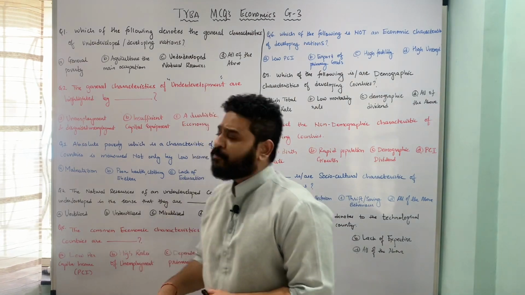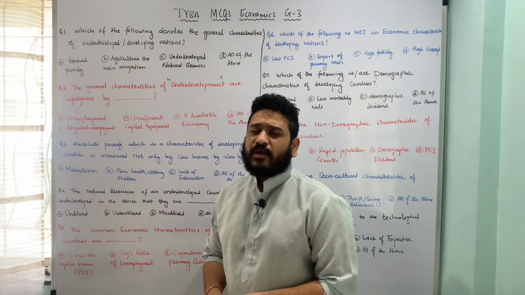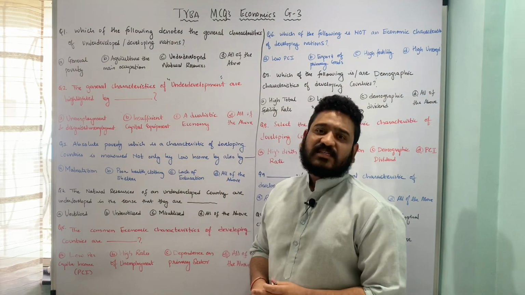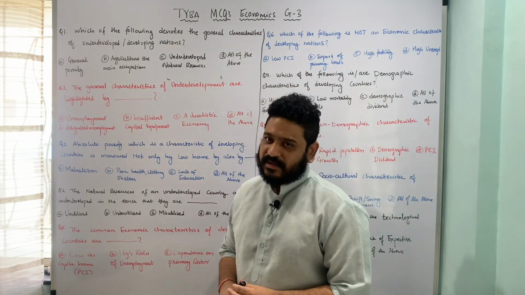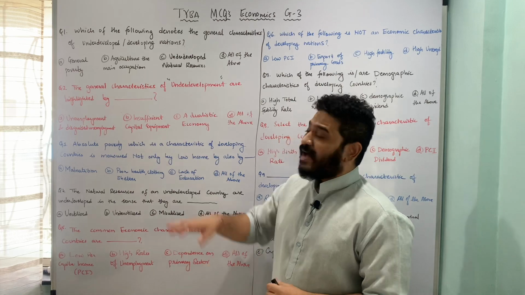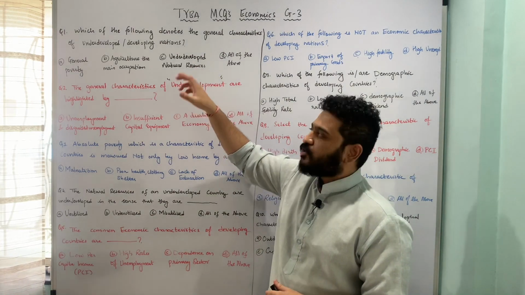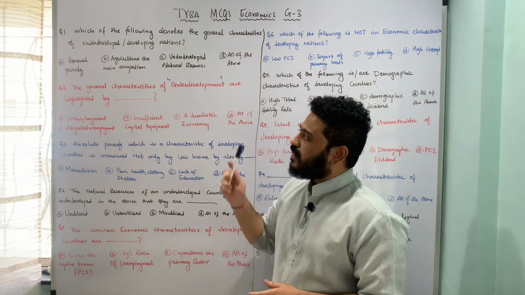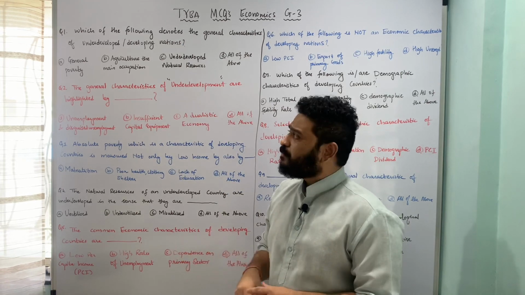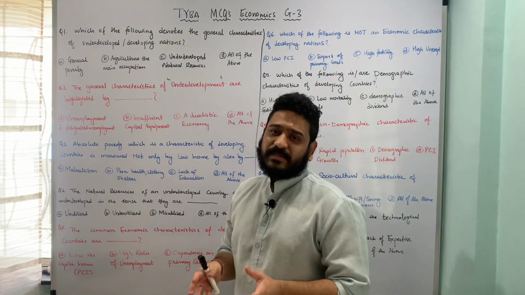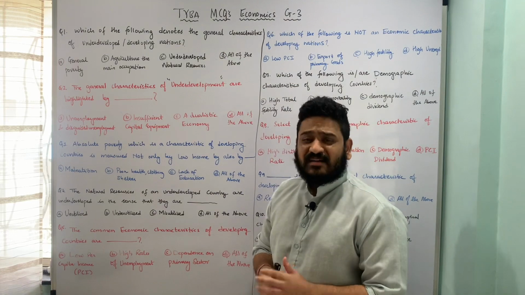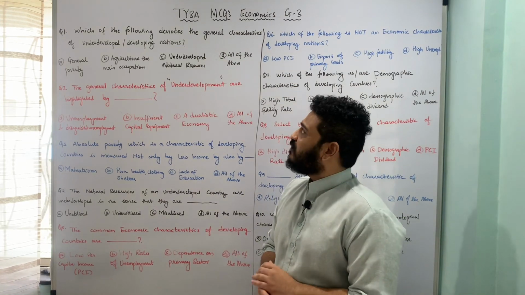So let's get started. The first question is, which of the following denotes general characteristics of underdeveloped or developing countries? The underlying options are: general poverty; the second is agriculture is the main occupation; the third is underdeveloped natural resources; and the fourth is all of the above.